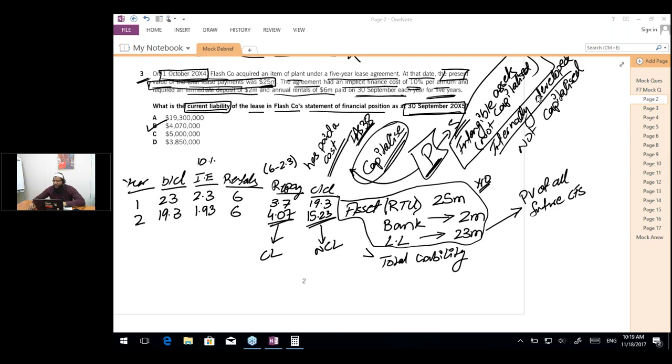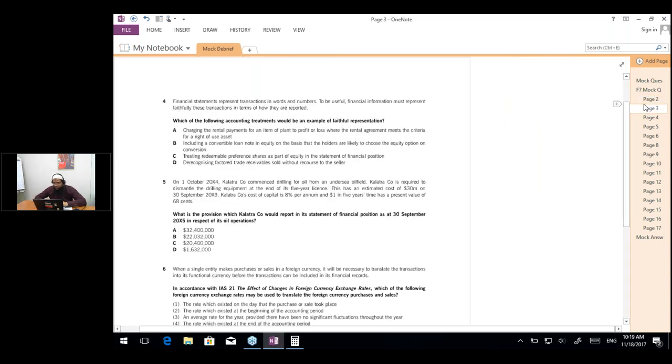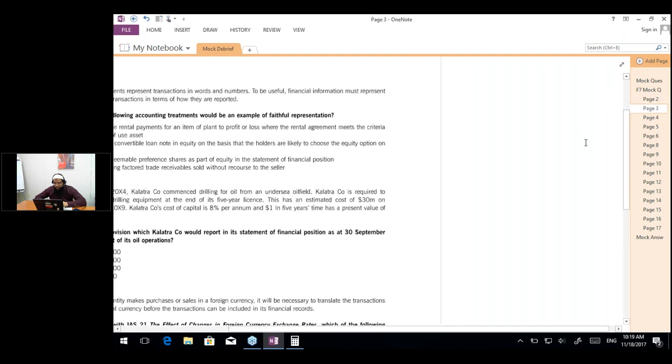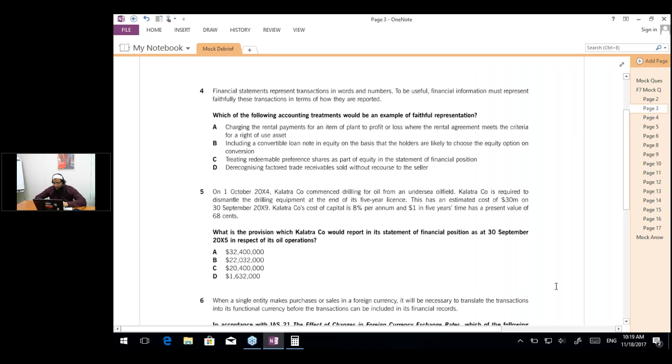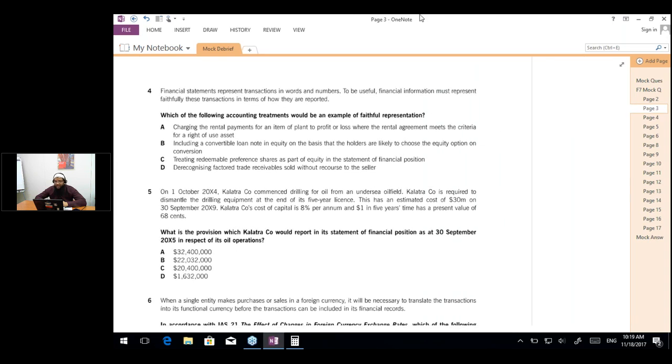So this was the first page of the mock exam. Now let's move on to the next. The time that we are taking per question is too high, because it's already 20 minutes in 3 questions. So we are approximately taking 6 minutes in each question, which is too high. So let's move on to question number 4.